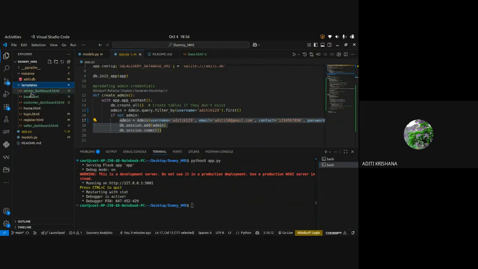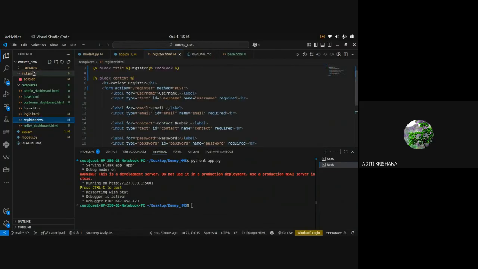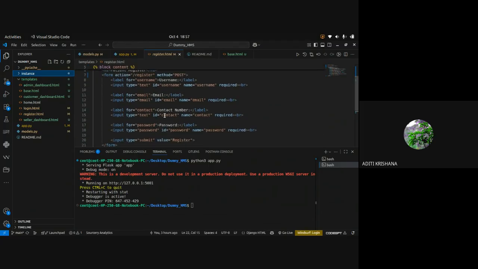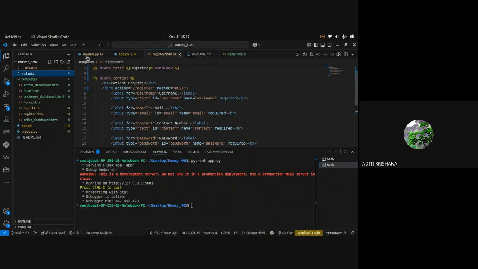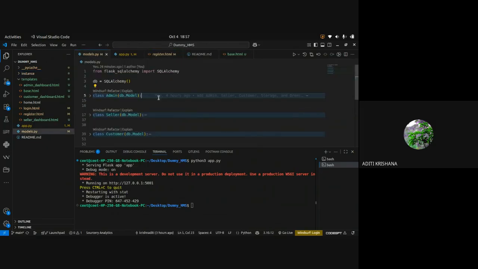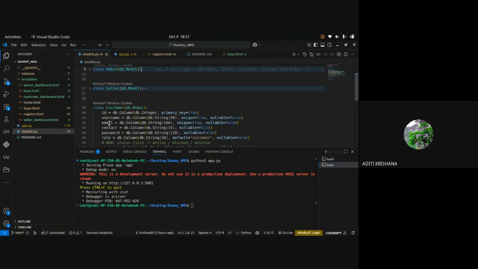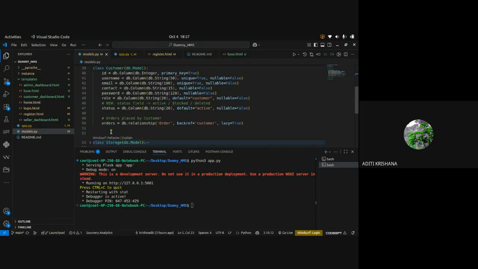I have made a registration page on that day. What things am I going to take at the time of registration? Let's first see models.py. Customer is having the columns username, email, contact, password.